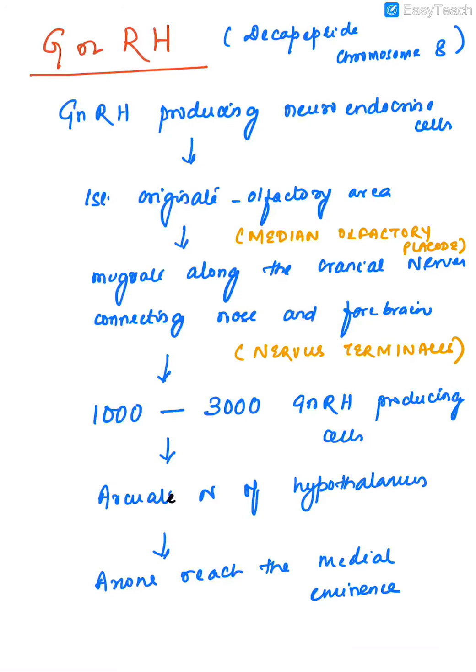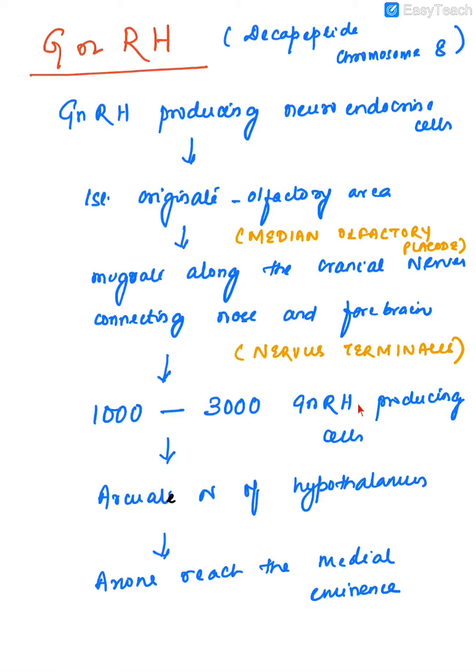Coming to the first major hormone, and the hormone that is most important for reproduction, that is GnRH. GnRH is a decapeptide, containing 10 amino acids. The gene responsible for GnRH hormone production lies on chromosome 8. The GnRH-producing neuroendocrine cells first originate in the olfactory area embryologically. Then they migrate along the cranial nerves connecting the nose to the forebrain, the nervus terminalis.